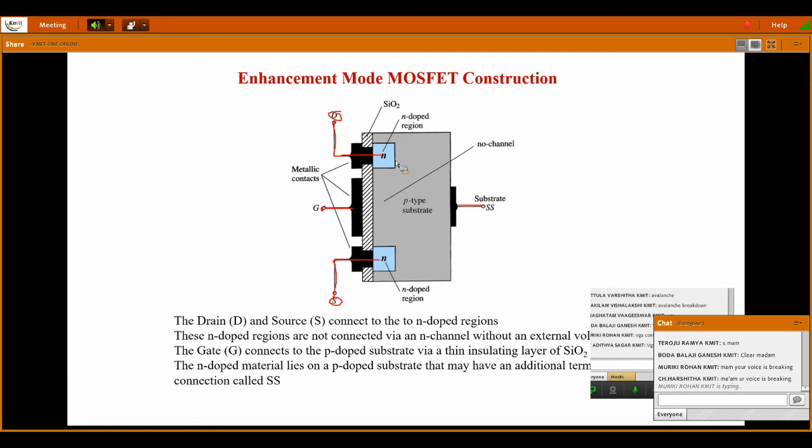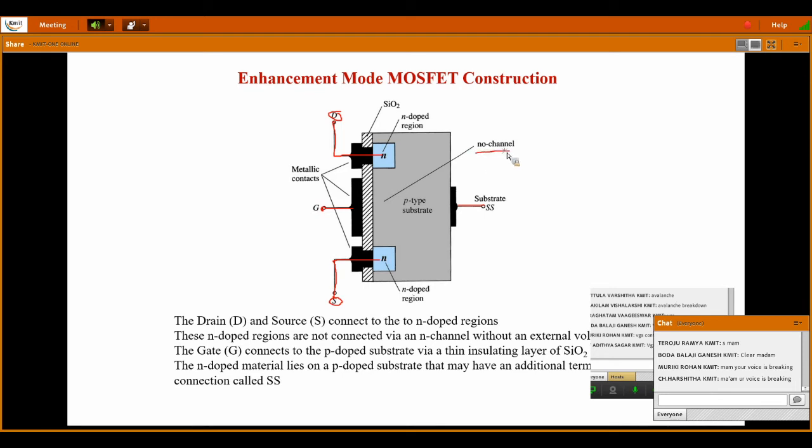From p-type we have only a substrate terminal, which is also of least importance. The main operation depends on drain, gate, and source. For the gate there is no contact with the n-type or p-type material because there is an insulating material in between. That is the construction of an enhancement mode MOSFET.